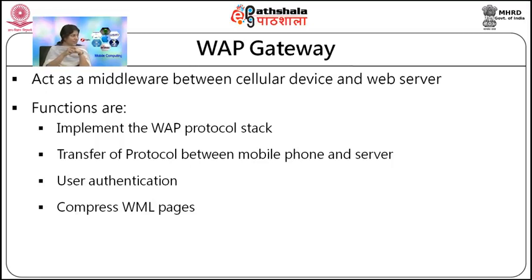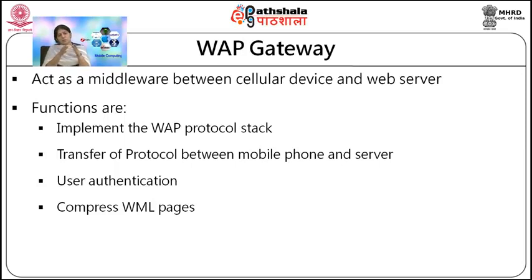So, that is the main job of the WAP gateway, and the main functions are: it will help to implement the WAP protocol stack, it will act as a mediator between the mobile device and the server, it will authenticate the users, and also it will compress the WML pages which we are using for transferring the data onto the net. So, WML, wireless markup language, is basically used for that only. So, for the WAP gateway, now I will show you the structure, basically where it exists, what type of interaction is taking place in this.